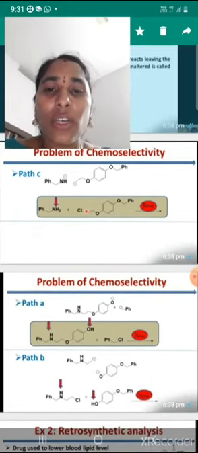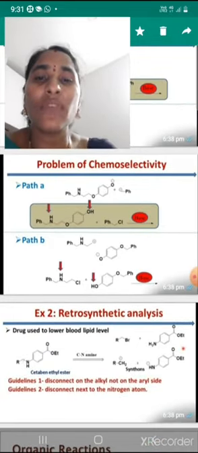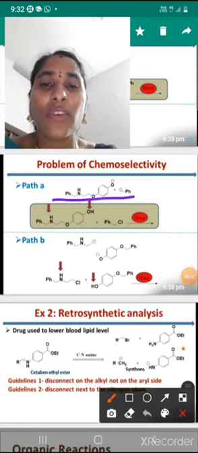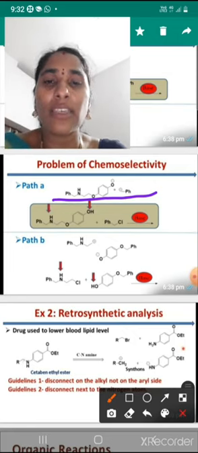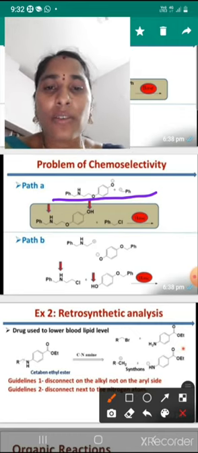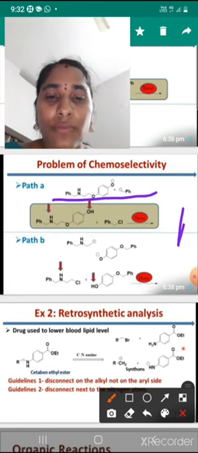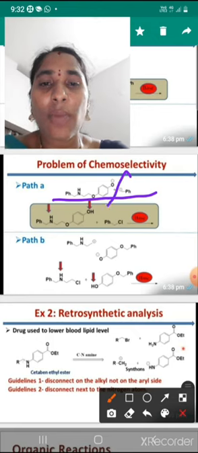So finally we got chemoselectivity. This is the first example, path A. How will this be disconnected? Here is the oxygen minus, the negative synthon.